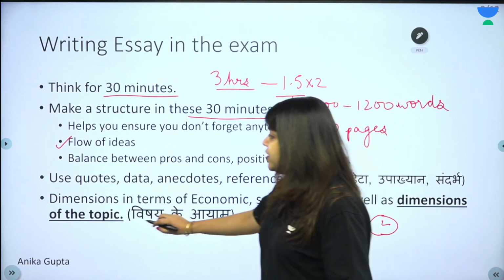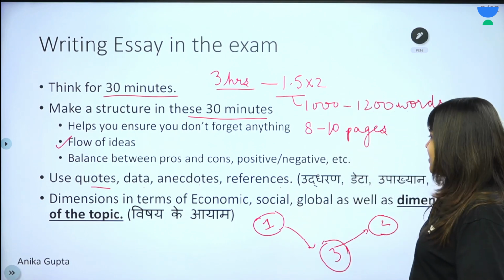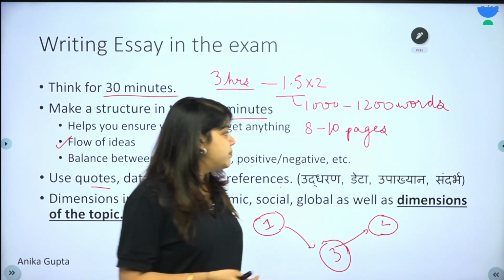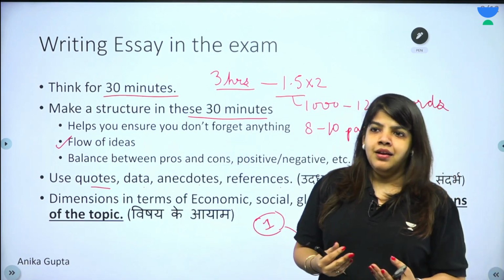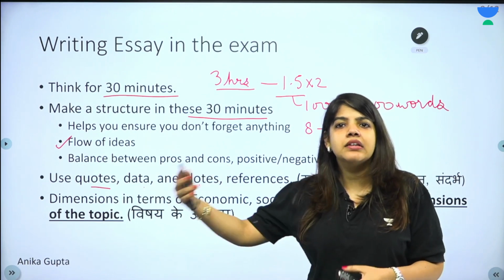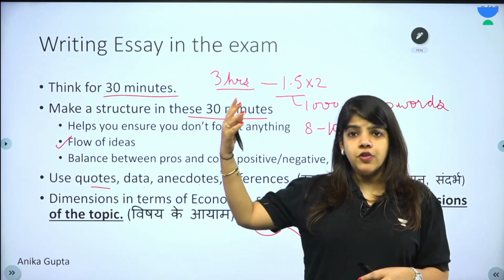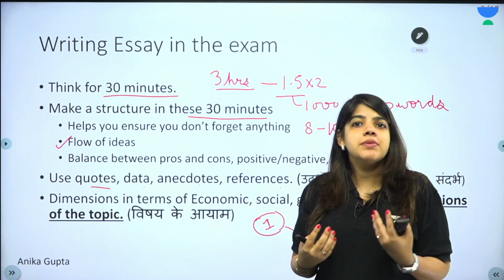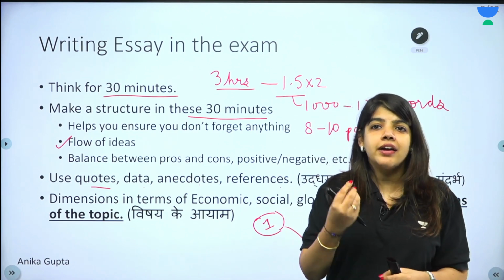In writing an essay, we will use quotes, data, anecdotes, references, which is बहुत सारे उदाहरण लीजिए, डेटा यूज कीजिए. डेटा के बाद आप बहुत सारे संदर्भ, for example लोग पूछते हैं एनेक्डोट्स क्या है. Anecdote can be any story which you can make. It can be a real story, a real incident which you have seen. It can be from the life of a famous person, of an IAS officer. It could be any famous incident or an incident which you have seen. Basically, anecdote एक व्याख्या है.